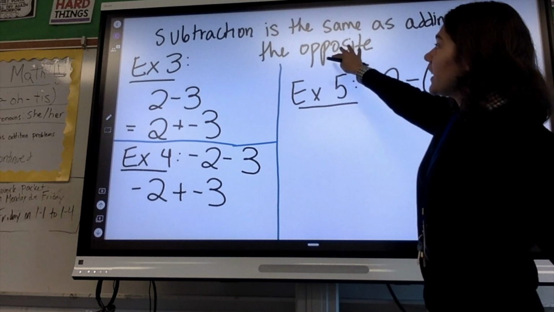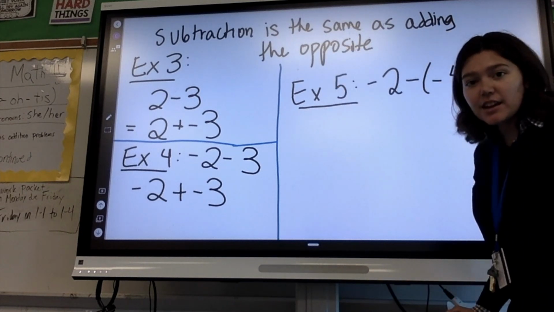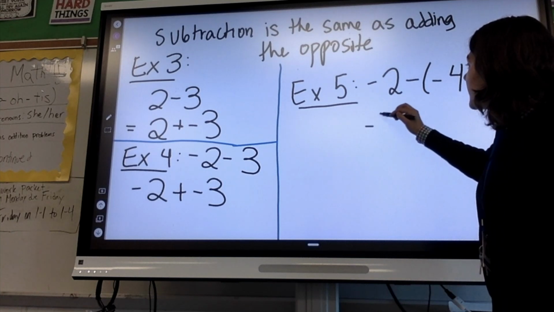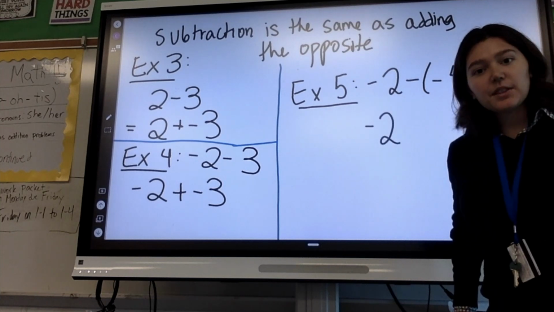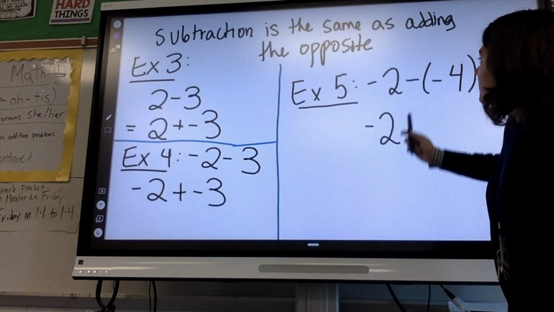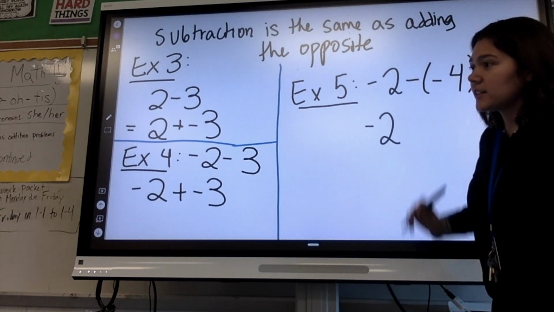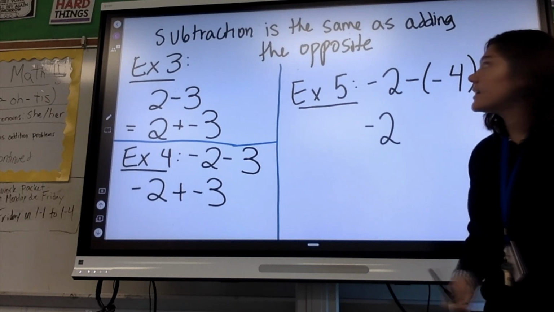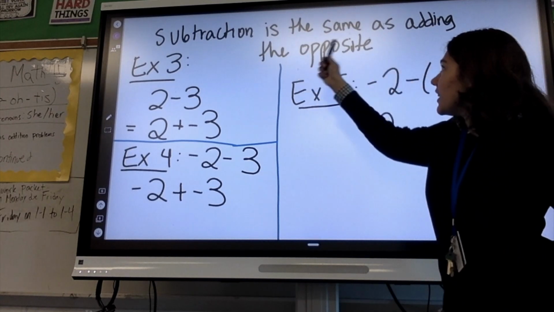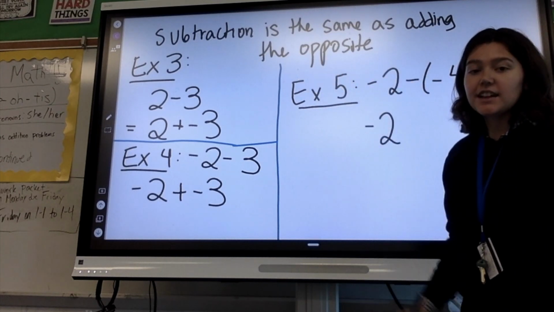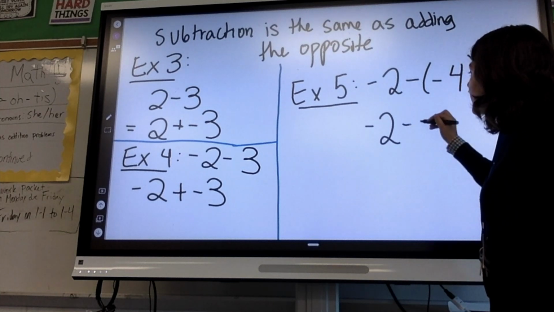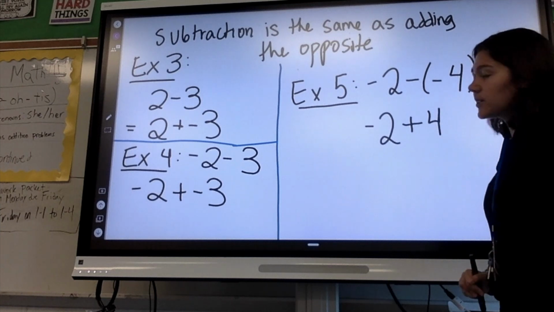So our rule says subtraction is the same as adding the opposite. So I'm going to keep my -2 the same because we're not dealing with that. And then I am subtracting -4. So the same thing as subtracting -4 is going to be adding the opposite of -4. The opposite of -4 is positive 4. So this is the same as adding 4.